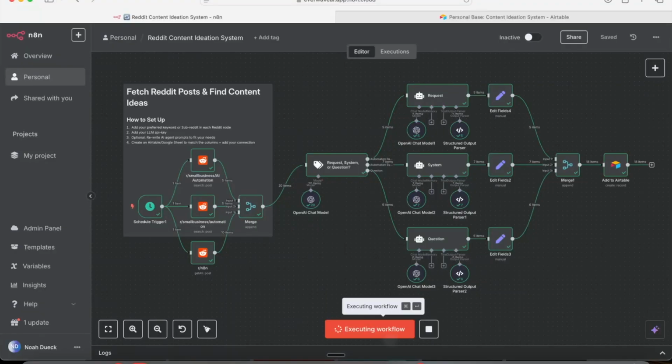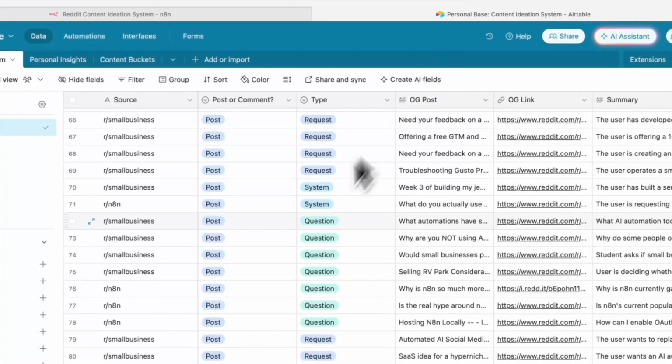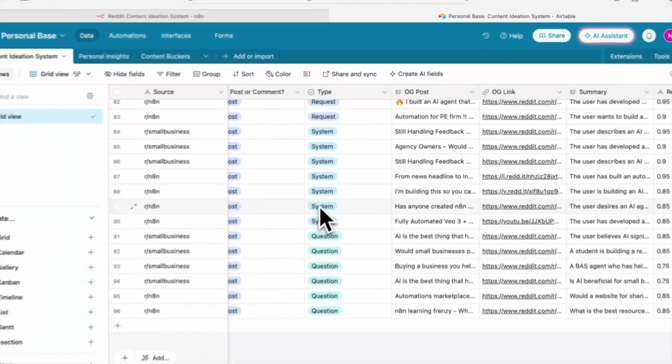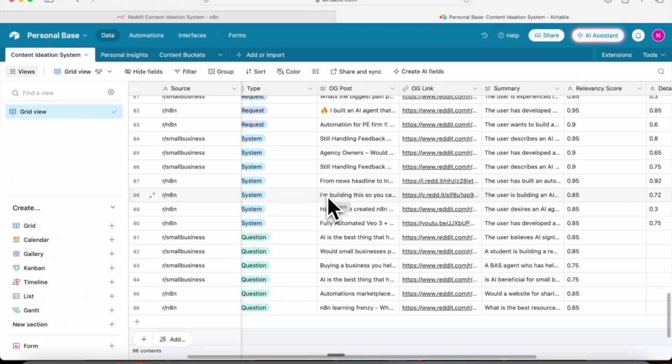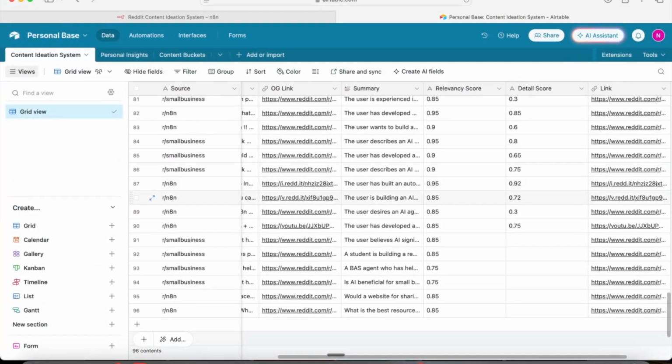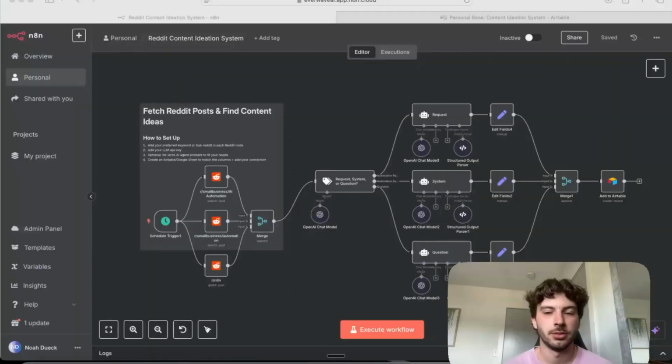So this workflow using N8N is going to solve that problem because every day you're going to get a highly curated list of 20 high intent, highly relevant content ideas without any of the work of actually finding them. All right, so let's hop into N8N here where I'll show you how you can rebuild it for yourself step by step. And if you stick around, I'll show you a few little things to spice it up beyond just getting content ideas. And you'll see what I mean here in a second.